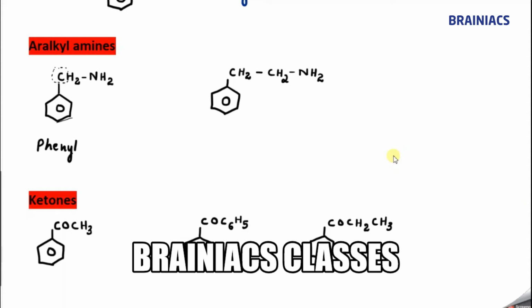Then the word root, one carbon, so we say meth. They are connected by single bond, so we say methane. Then we know amine, the suffix. So the IUPAC name of this compound is phenyl methanamine.